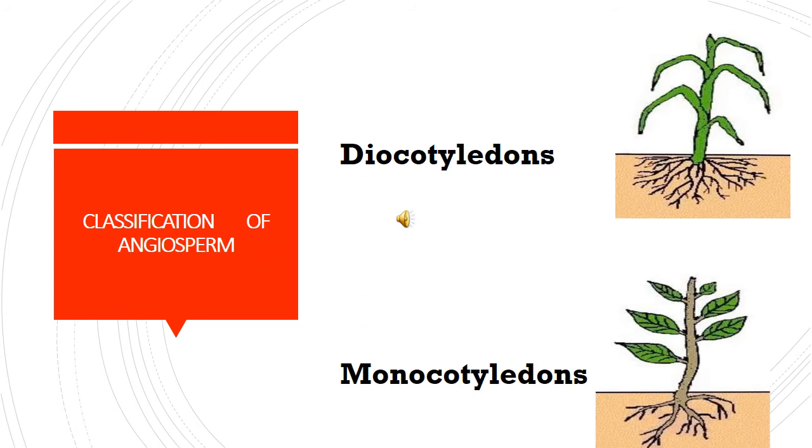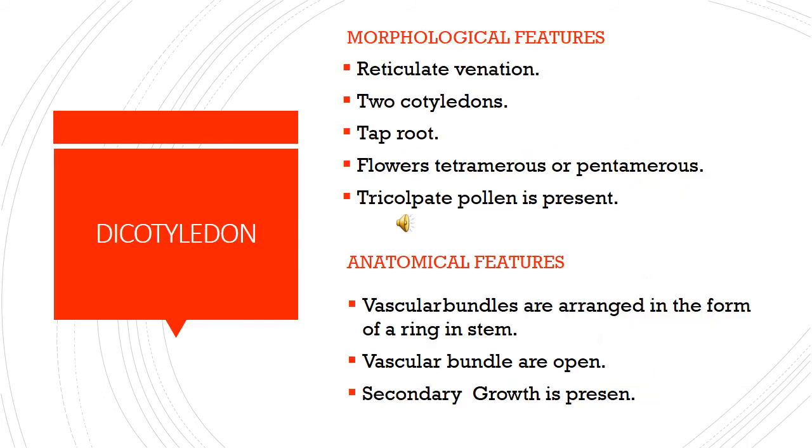Angiosperm plants are classified based on cotyledons. There are two types. One is dicotyledons and the other is monocotyledons. Dicotyledon plants have two cotyledons and monocotyledon plants have a single cotyledon. See the difference between the two plants. Now we are going to see dicotyledon plants.